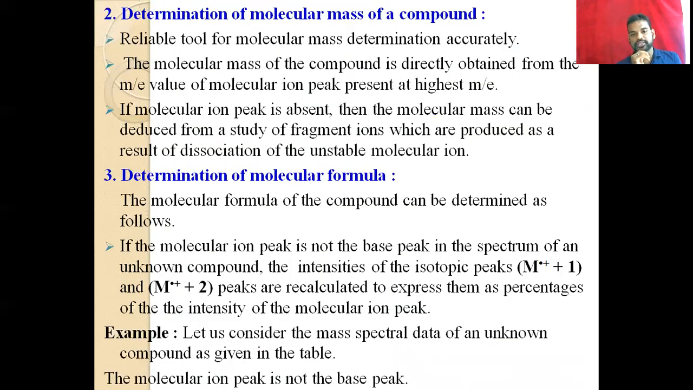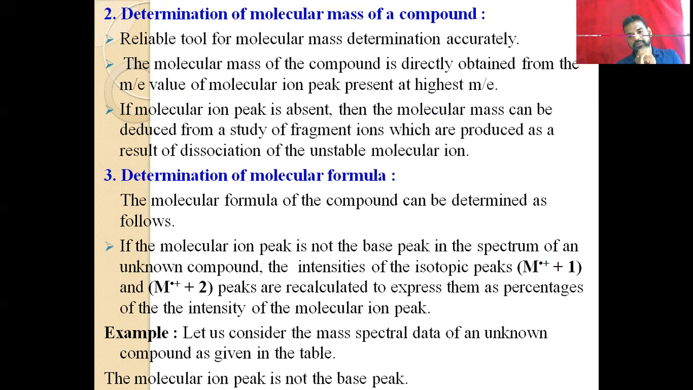That means the determination of molecular formula. From the isotopic peak we can easily identify the compound. For example, if in a compound we have 50-50% isotopic peak abundance or intensity, that means it is bromine, because bromine is normally present in 50-50% abundance. If one peak height is 75% and the other peak is 25%, it means it is chlorine.